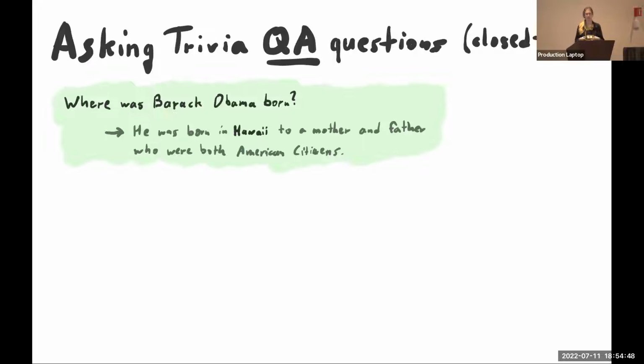But we can also ask it more fact-based questions like TriviaQA questions, if you know that data set, a classic QA data set. If we use it in a closed-book manner, that is without giving our model any of the supporting evidence that usually comes with these QA data sets, and just straight ask the question, where was Barack Obama born? Just see if you have an answer in your weights without having access to Wikipedia or something like that. In this case, the BlenderBot answer is he was born in Hawaii, which is awesome. That is confident and correct. That's what we want to see.